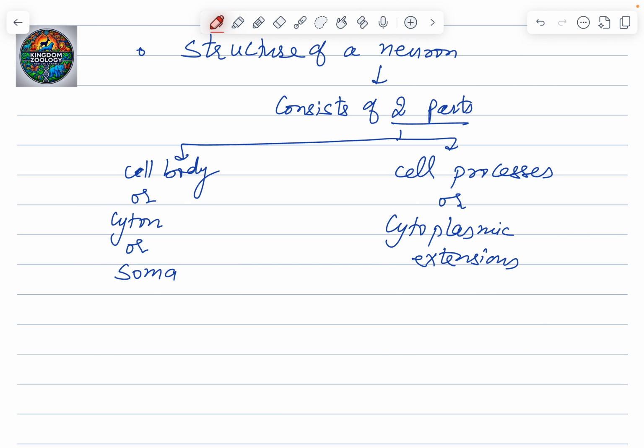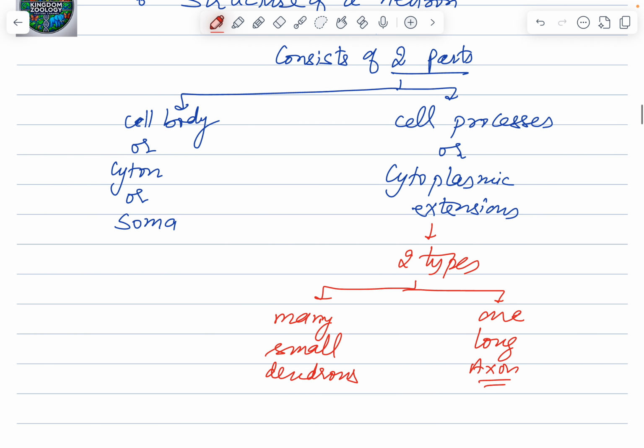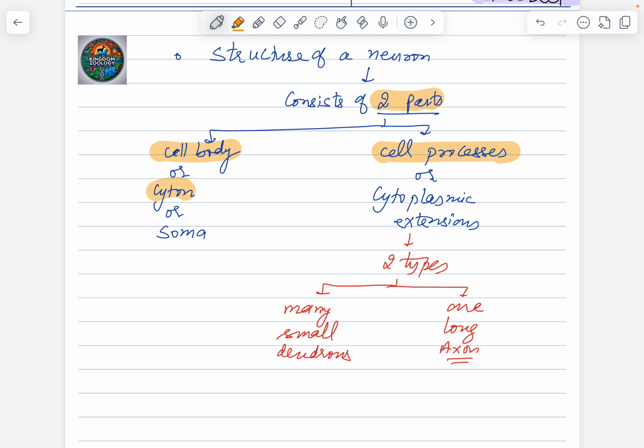If we talk about cytoplasmic extensions, these are further of two types. What are those? Many small dendrons and one long single process called the axon. So neuron structure consists of two parts, cell body and cell processes. The cell body is also called cyton or soma. The cell processes or cytoplasmic extensions are of two types, many small dendrons and one long axon.